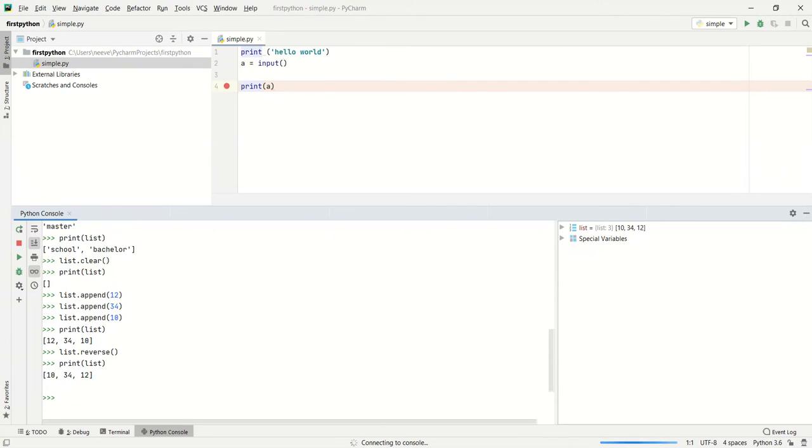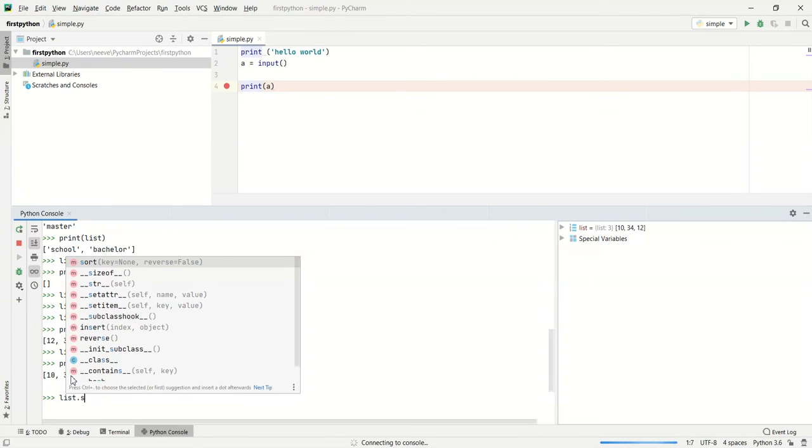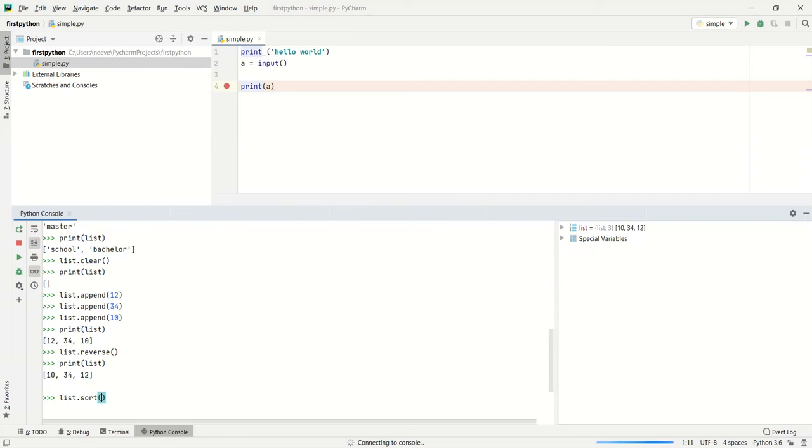Like that, the list will be completely reversed. If the list has the same data type, like integers, then we can do the sorting. We can apply the sorting algorithm to that list with the help of list dot sort over here.